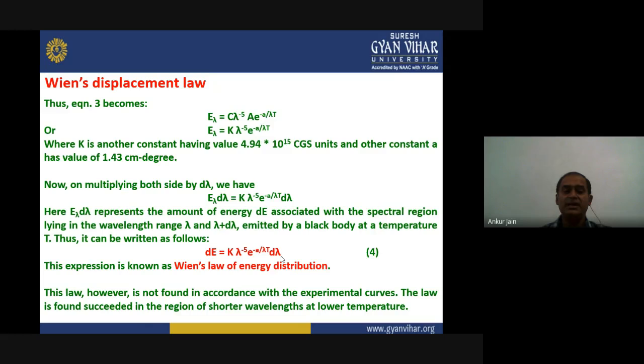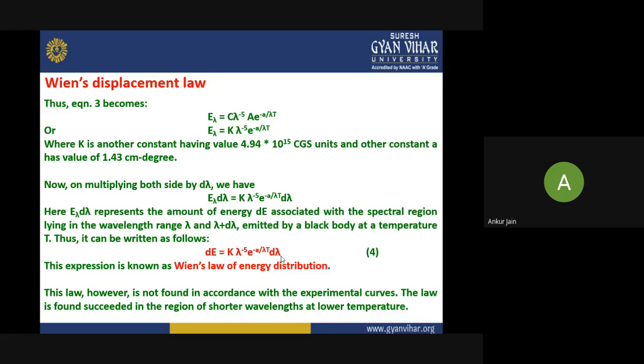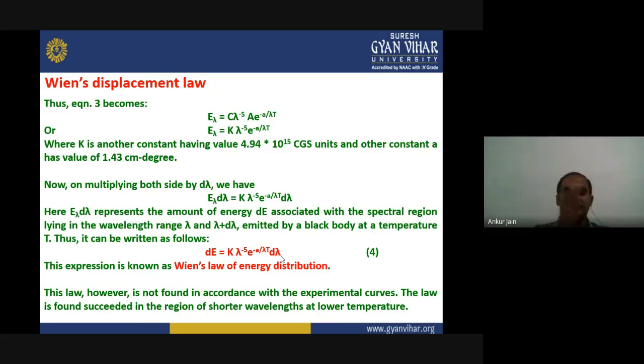One is Wien's displacement law, given by lambda m into T equals constant, and second, he gave the law of energy distribution in black body radiation, known as Wien's law of energy distribution, given by dE equals K into lambda to the power minus 5 e to the power minus a upon lambda T into d lambda.